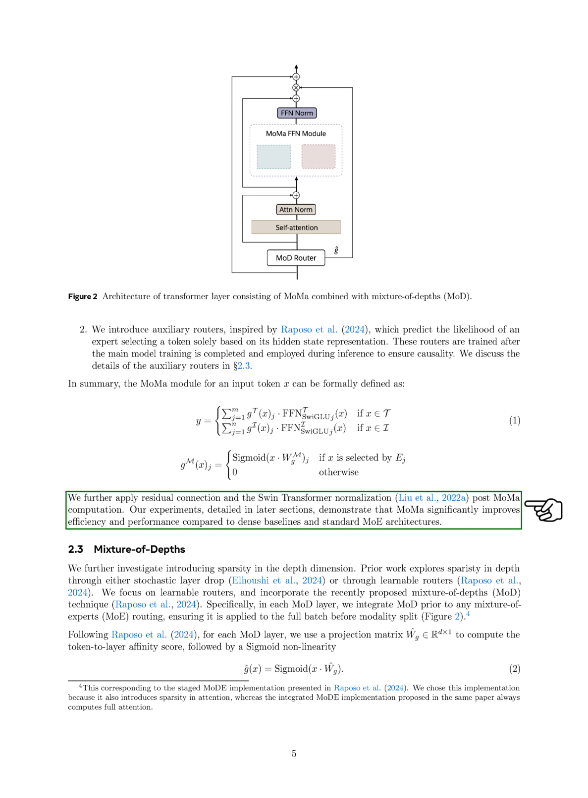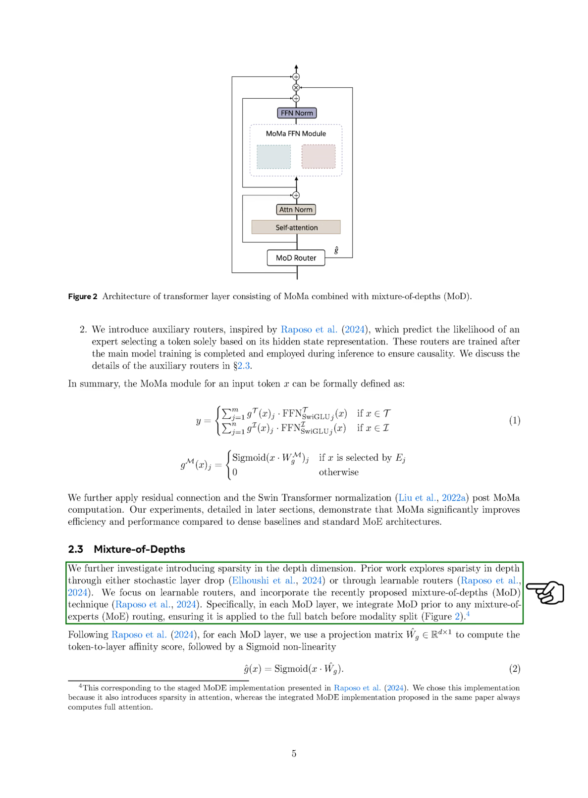Section: Mixture of Depths. In this section, we further explore the idea of adding sparsity in the depth dimension of our model. Previous research has looked into achieving sparsity in depth using methods like randomly dropping layers or using learnable routers. We choose to focus on learnable routers and incorporate a new technique called mixture of depths, or MoD. Specifically, in each MoD layer, we apply the MoD technique before any routing occurs with mixture of experts, ensuring that it is applied to the entire batch before we split it by modality.